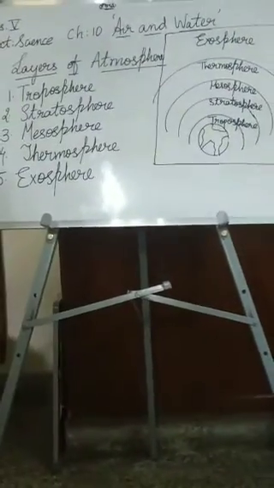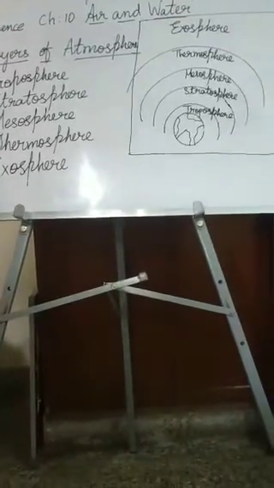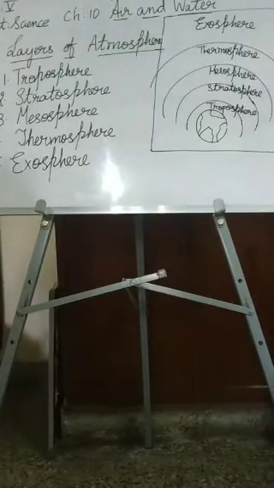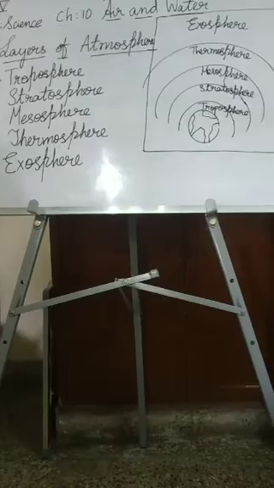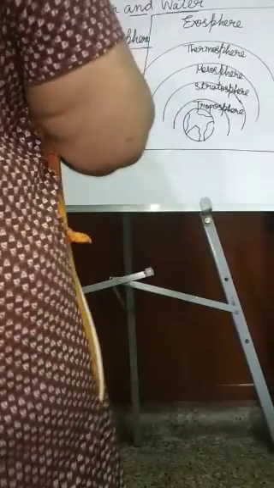The atmosphere is divided into all these 5 layers. Troposphere is the lowest layer, and all the changes in the weather occur here. Most of the oxygen is present in this layer only. This troposphere extends 12 kilometers above the earth.